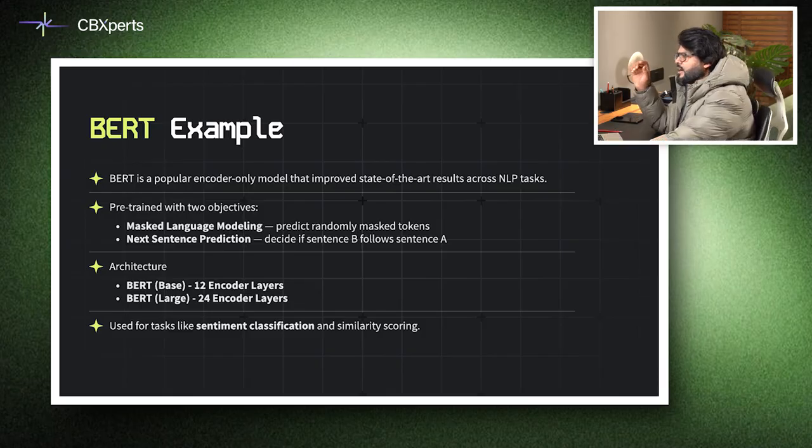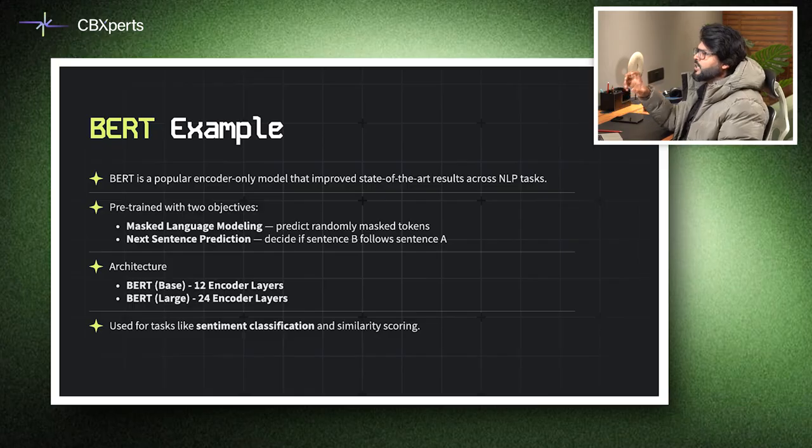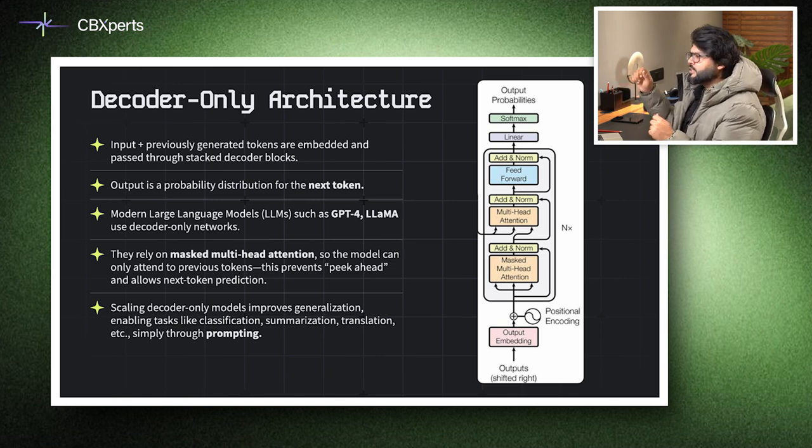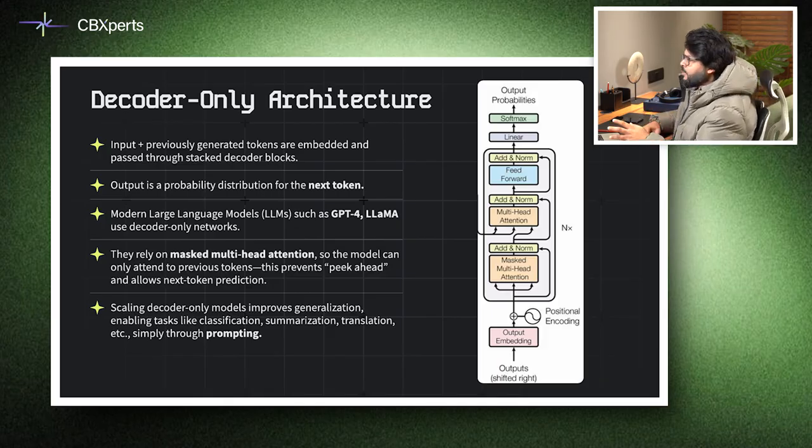And then, the way we understood the encoder architecture, let's try to dig deep into the decoder-only architecture. So if you see from the diagram, decoder-only architecture feeds the input and previously generated tokens through stacked decoder blocks. Then they predict the probability distribution for the next token. Modern large language models, let's say GPT-4 or even GPT-5 and Llama, rely on masked multi-head attention.